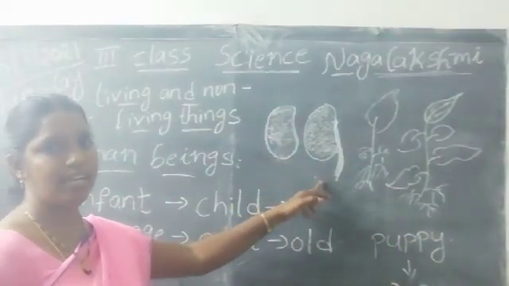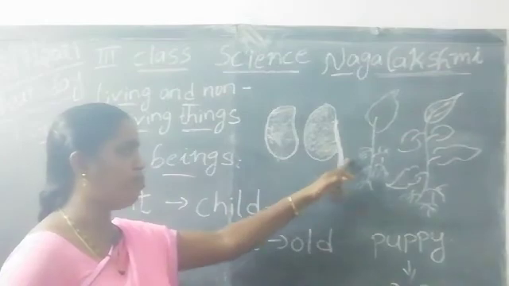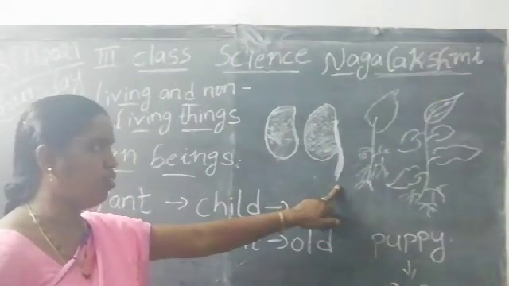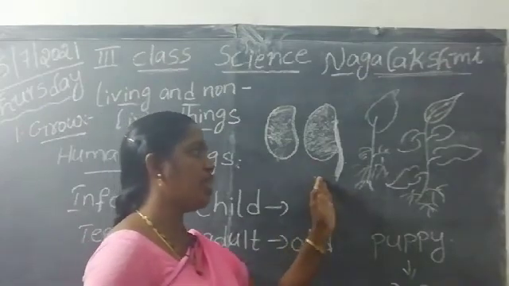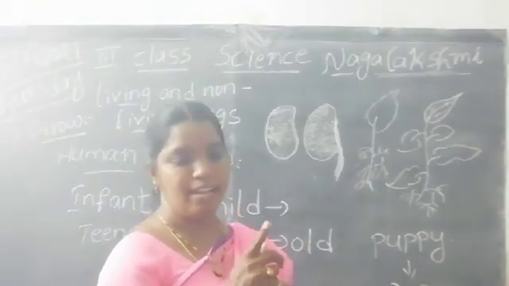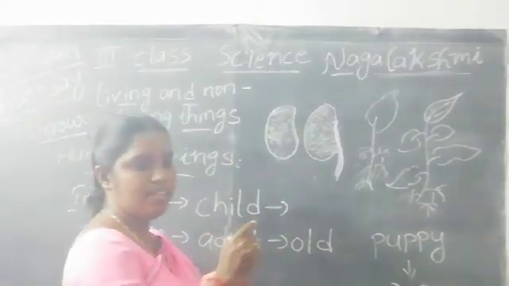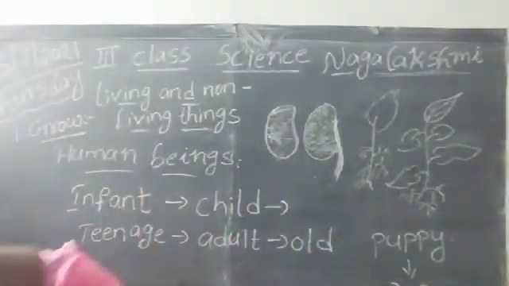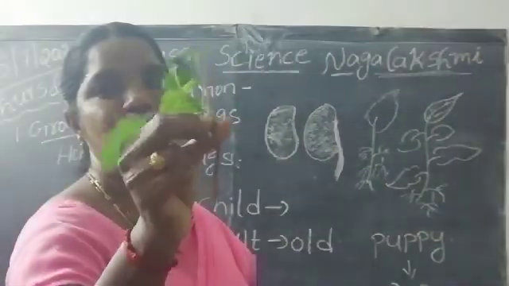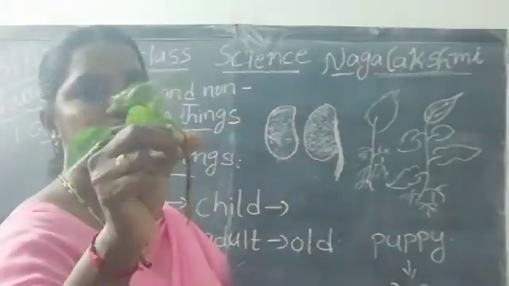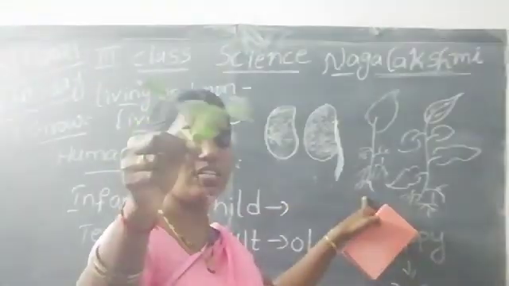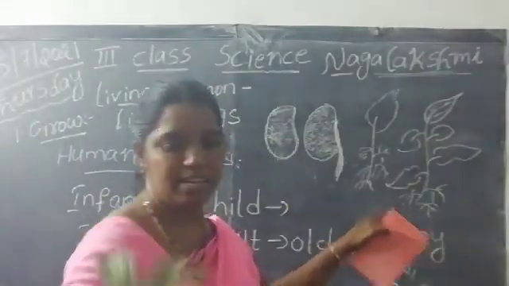In this seed, there is a small baby plant, called the embryo. Then this baby plant grows into a small tree, and the small tree grows into a big tree.